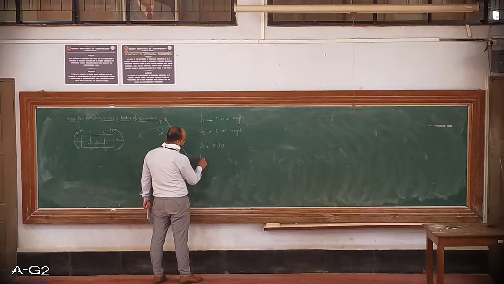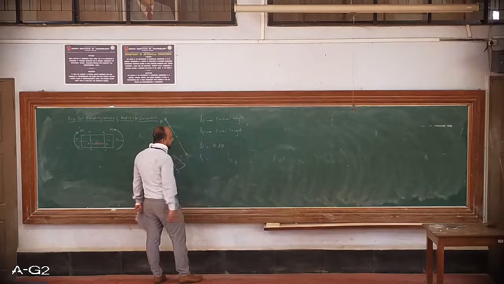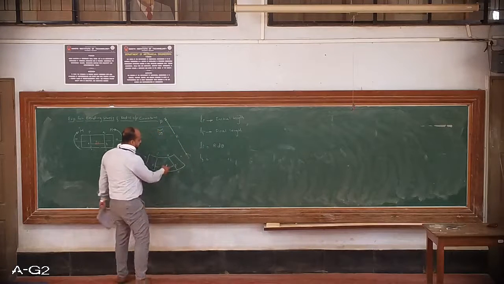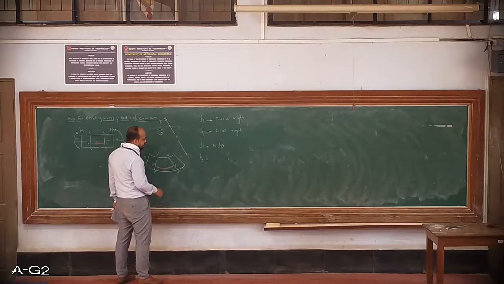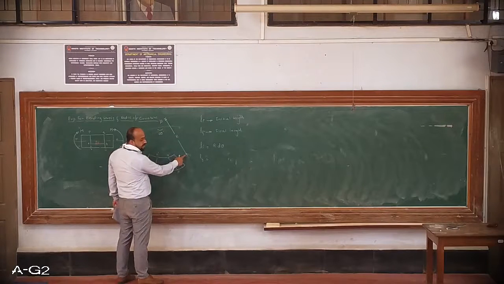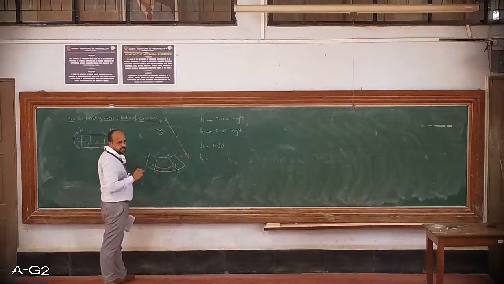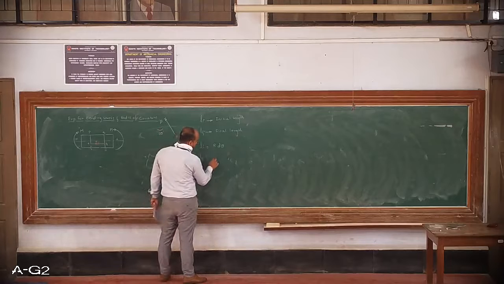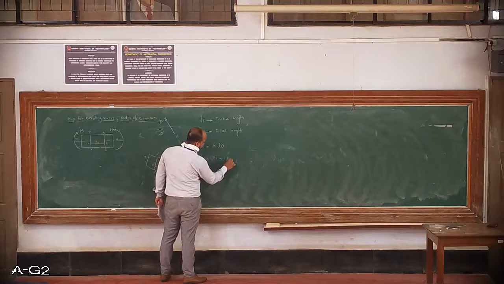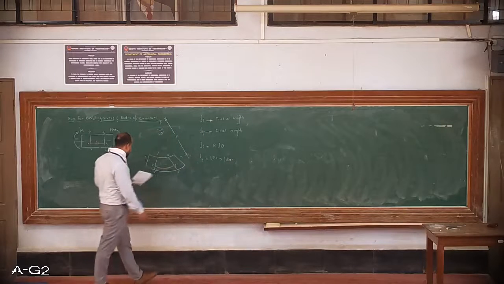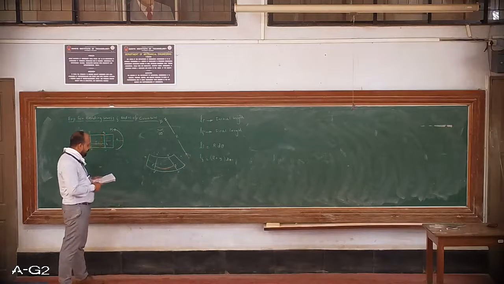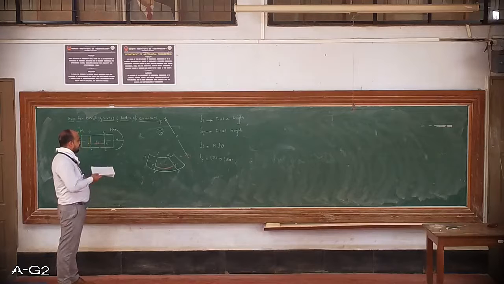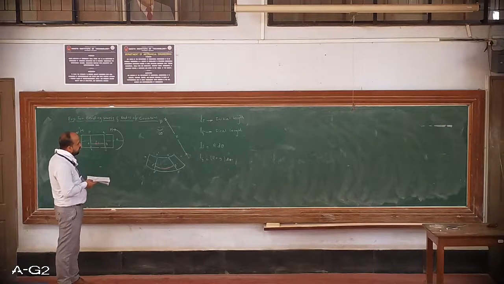Then what is the final length of the fiber? By the same principle, but r has increased by some distance. What is that distance? That distance is nothing but y. So r plus y, angle remains the same, into d theta. So the initial length of the fiber is r into d theta, and the final length is r plus y into d theta.